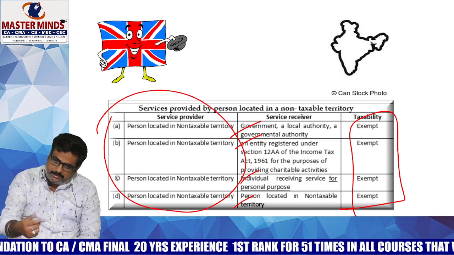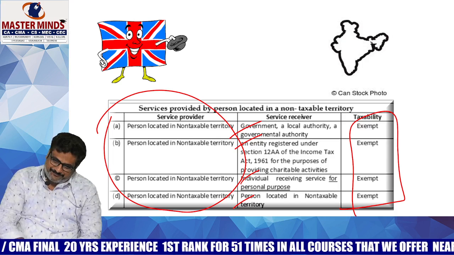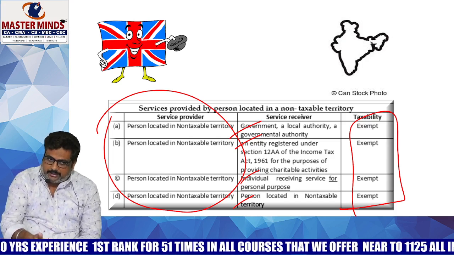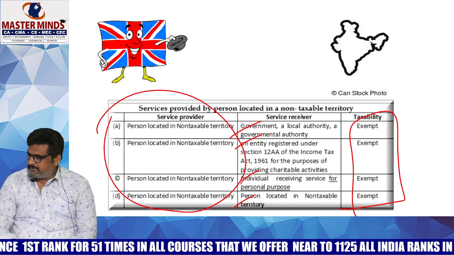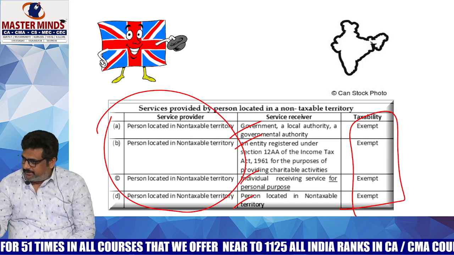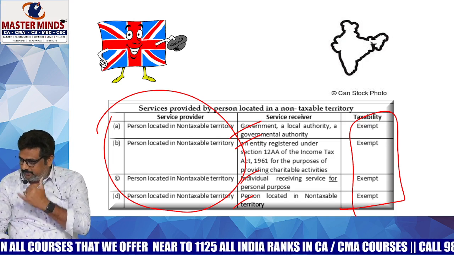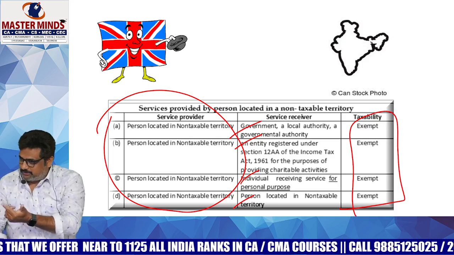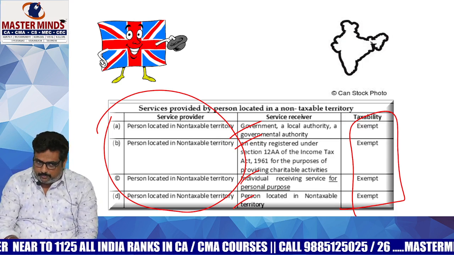What is the speciality of a special economic zone? We discussed. Once an area has been notified as an SEZ, it will be treated as outside Indian territory for all taxation purposes. So we discussed about near Vizag, Duvada is the area, ma. So that was declared as a special economic zone. With respect to any items supplied from Guntur to that special economic zone in Duvada, it comes under deemed export. And any item purchased from that particular SEZ is deemed to be import. We discussed that one, na.